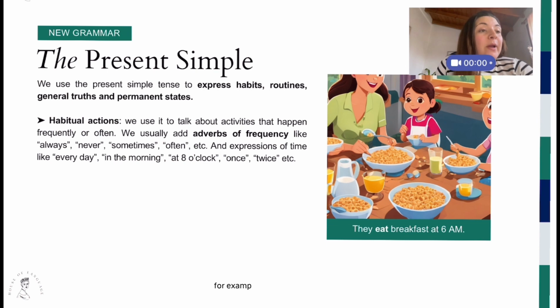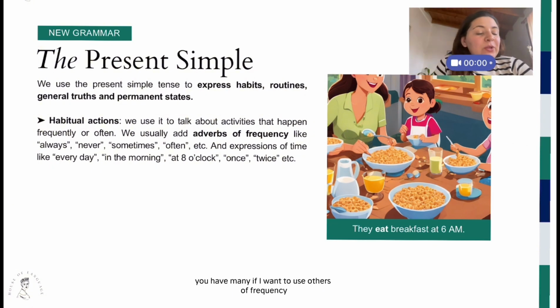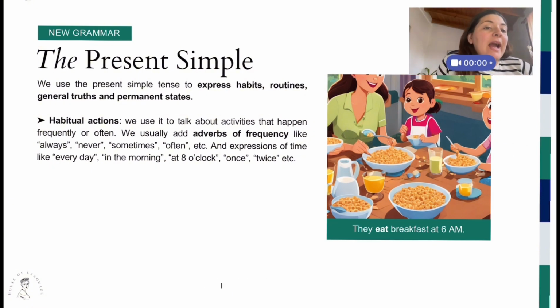For example, in the morning, at night, in the afternoon, on Sundays, every day, every 2 weeks, etc. You have many. If I want to use adverbs of frequency, I would say, for example, they sometimes eat breakfast at 6 a.m. So, sometimes goes before it.